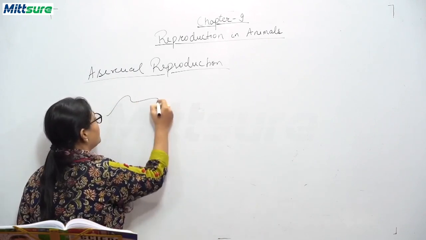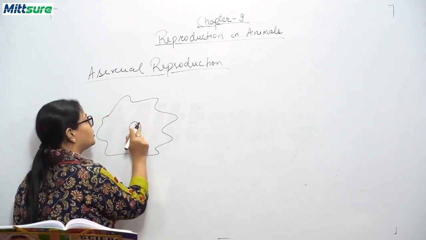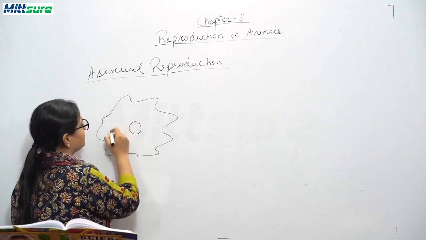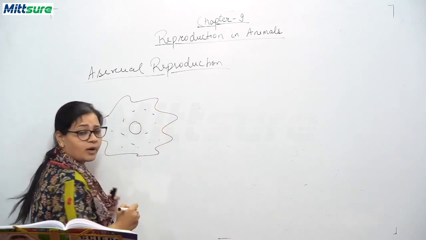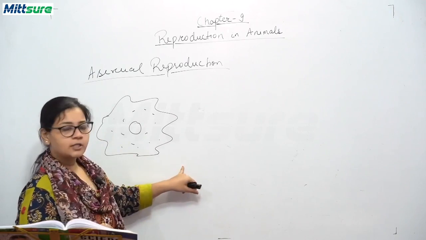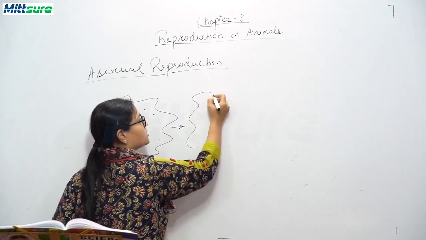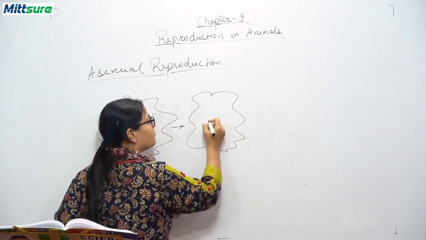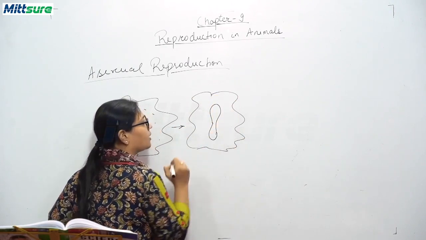Suppose this is an amoeba and this is your nucleus. Okay. So what happens? First, elongation. Okay, this is an amoeba. First of all, this nucleus starts elongating. Okay.